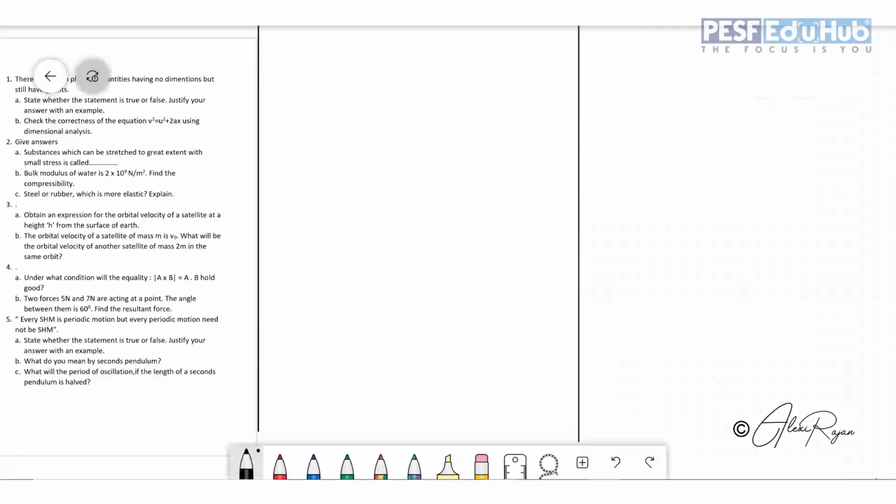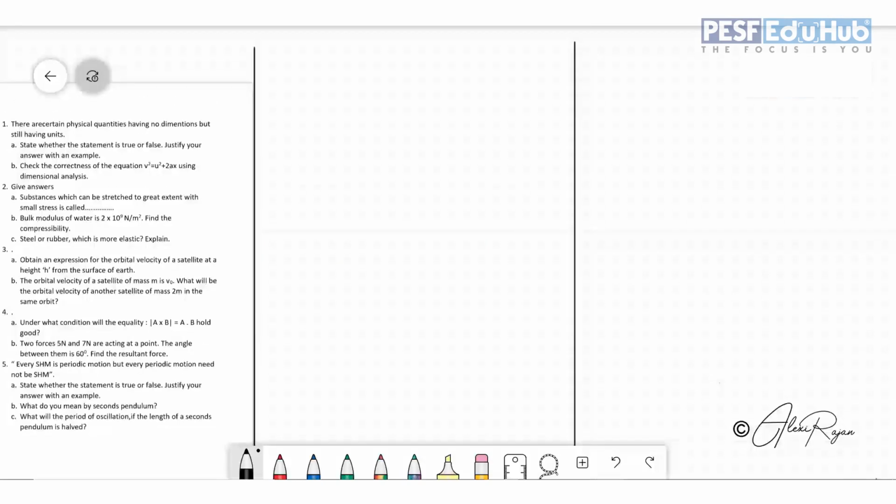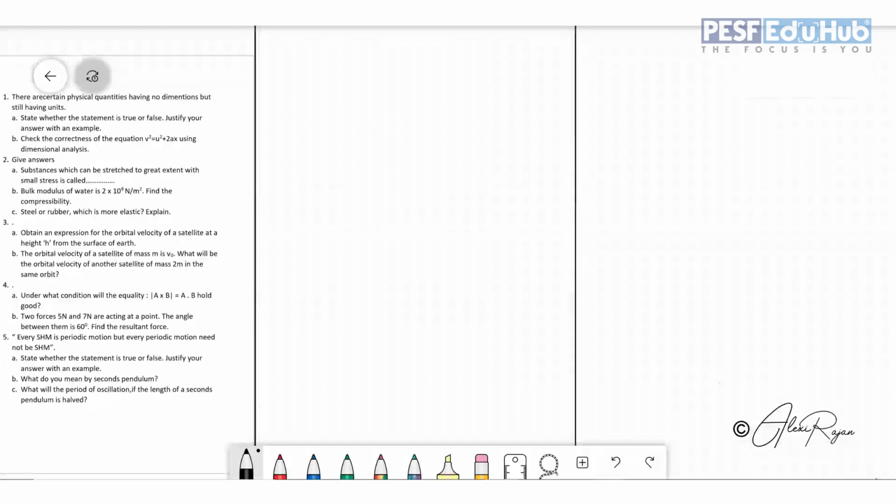Hello students. So here we are just going to discuss some questions. Just see the first question. There are certain physical quantities having no dimensions but still having units. Sub question: state whether the statement is true or false. Justify your answer with an example.